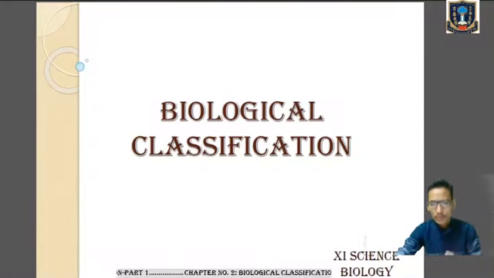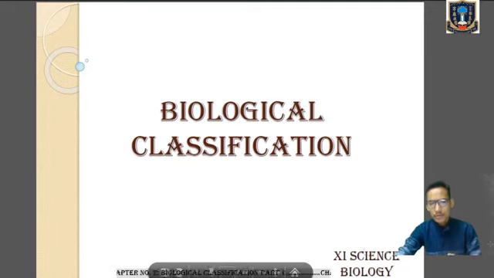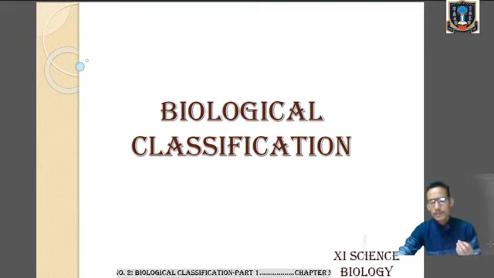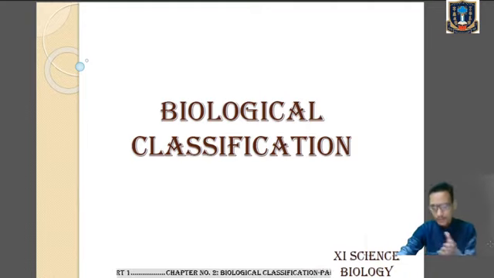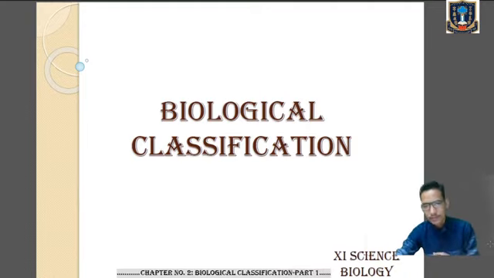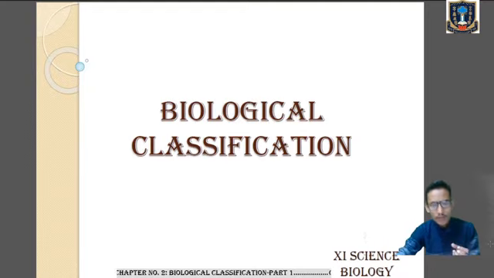Today we'll start with a new chapter, chapter number 2, biological classification. In the first chapter, we have learned about the diversity, we have learned about classification also. And we also have discussed the need of classification. Due to the huge diversity of living organisms, there was a need for classification in order to identify the living organisms and in order to place them into the respective taxa or their categories.